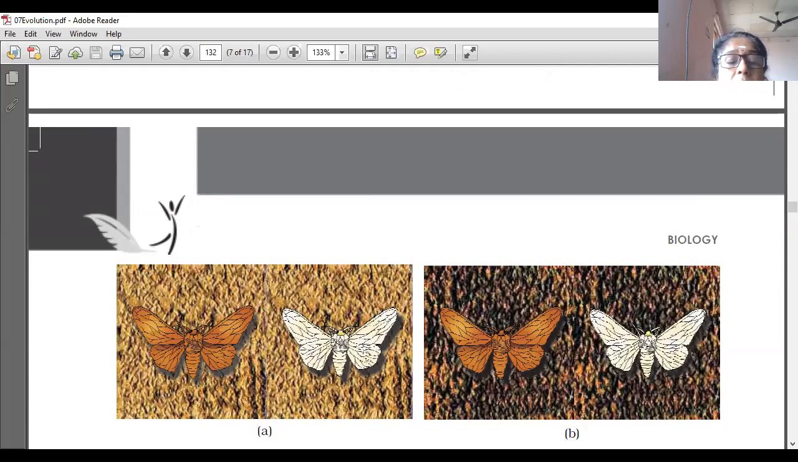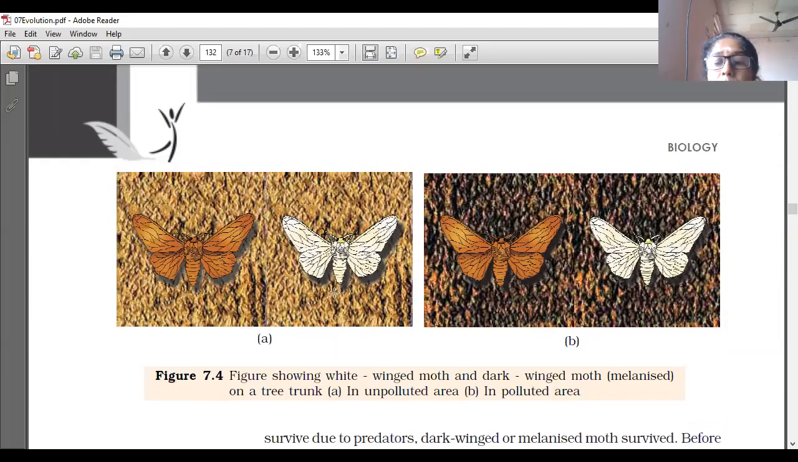See this white-winged moth. Here the environment became dark because of industrialization. Here, before industrialization, both of them are shown. Winged moth, melanized, on a tree trunk in an unpolluted area. The first one is an unpolluted area, meaning the environment is clear. And this is a polluted area, where the environment became dark in color. So if this white moth is sitting here, the predators can easily identify it, because in a dark area, a white-winged moth sitting there is easily identified by predators and will be killed.